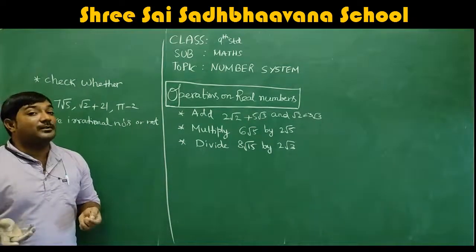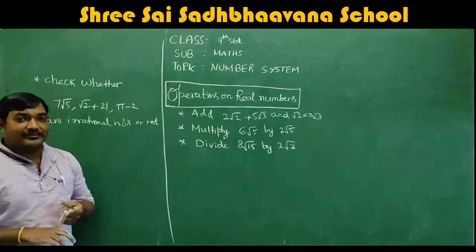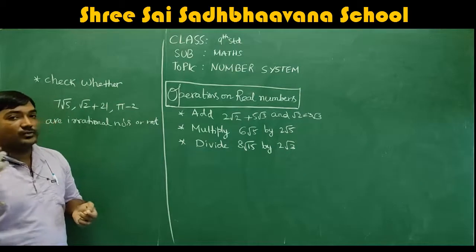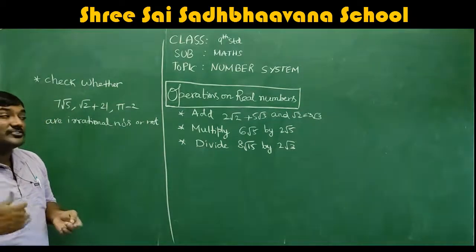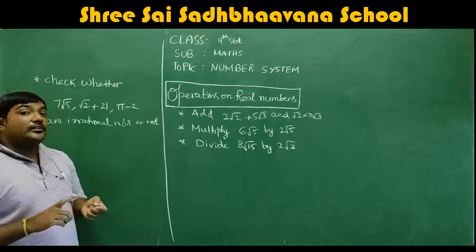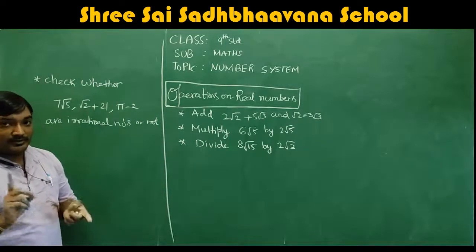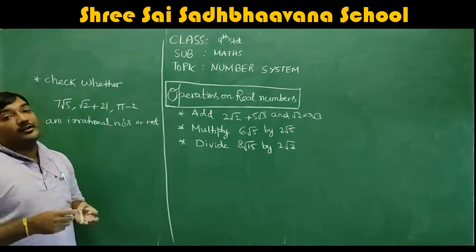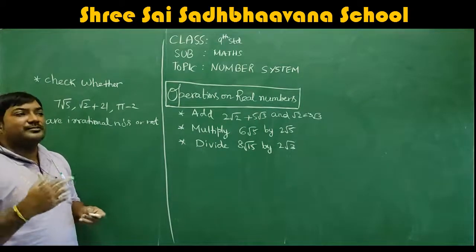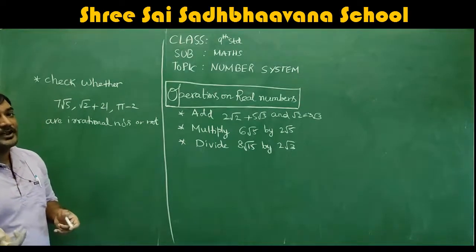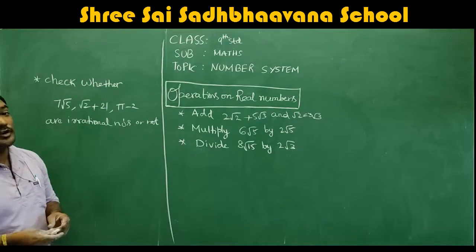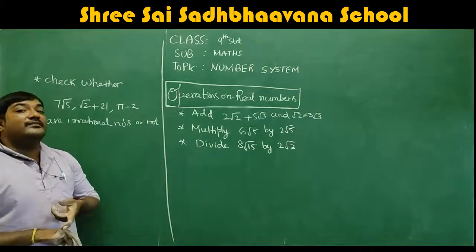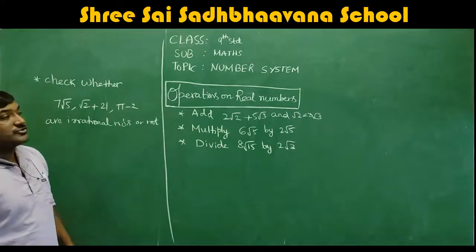Then what is an irrational number? The decimal expansion of an irrational number is non-terminating. That's very, very important. It should be non-terminating and it should be non-repeating, non-recurring. It means digits should not be repeated in the decimal expansion. A terminating decimal cannot be considered an irrational number.